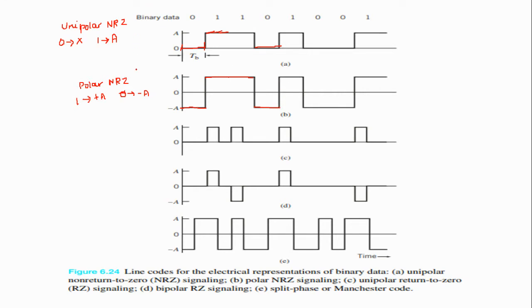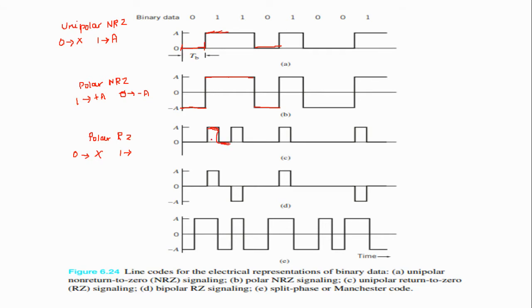The third one is unipolar return to zero. In this, 0 is represented by no signal being transmitted. For 1, only half of the rectangular pulse is transmitted, and for the remaining half of the symbol period it returns to 0.